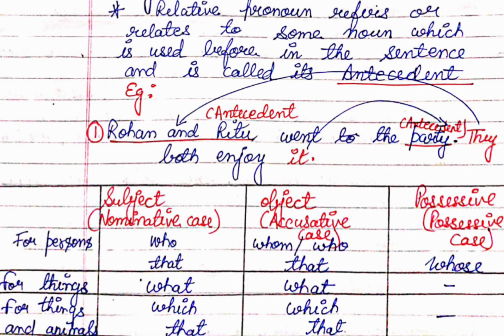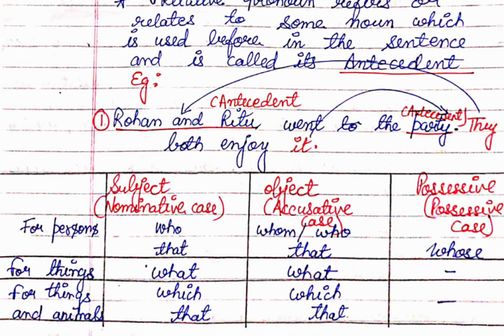Next we will study antecedent. A relative pronoun refers or relates to some noun which is used before in the sentence, and that noun is called its antecedent. For example, Rohan and Ritu went to the party. They both enjoyed it. Rohan and Ritu are nouns and we have used the pronoun they for them, so for they, the antecedent is Rohan and Ritu. Next, in they both enjoyed it, it is the pronoun, so for it, the antecedent is party.